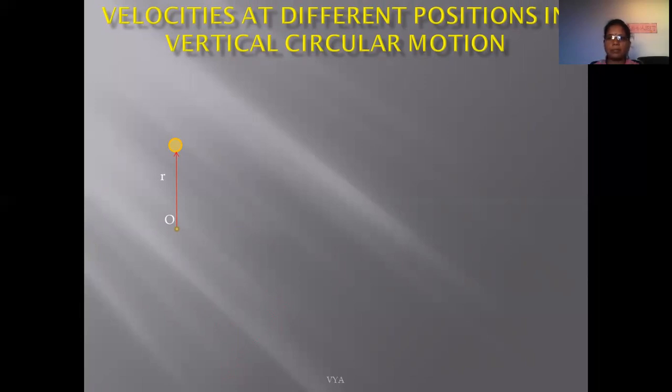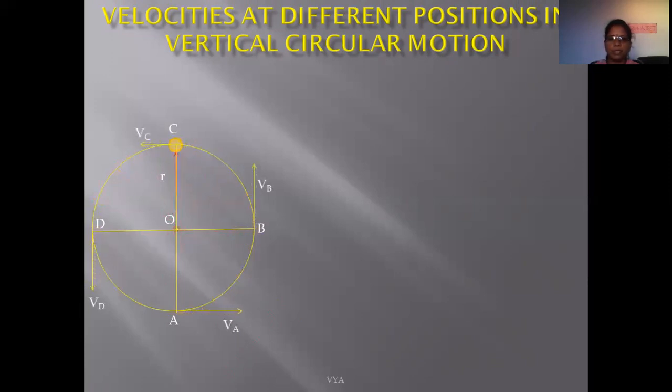For example, suppose we consider an aeroplane in space making a loop by loop. So what should be the speed of that aeroplane at bottom position, at top position, so that it completes a vertical circular path? So for that, next here we find what should be the velocity at different positions in vertical circular motion.